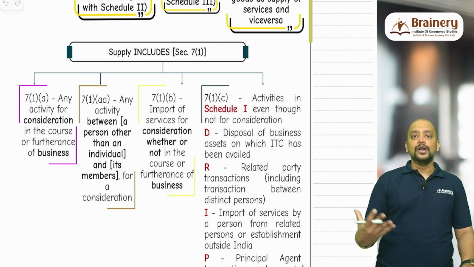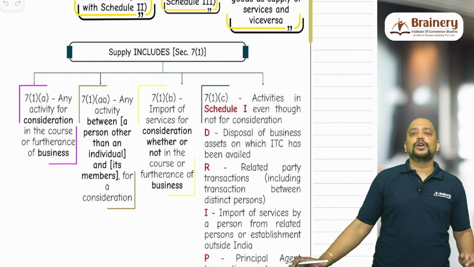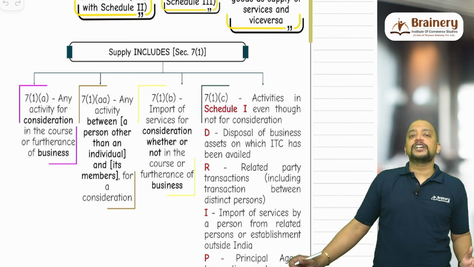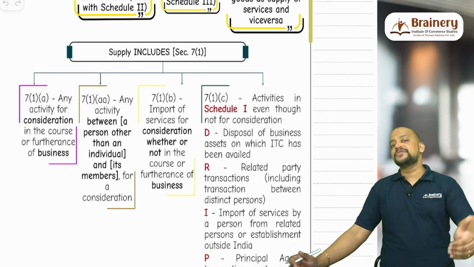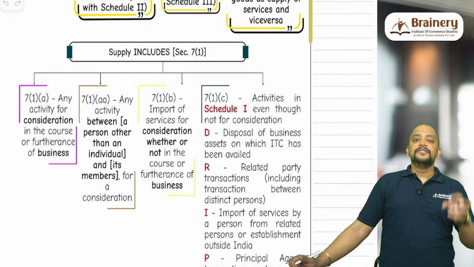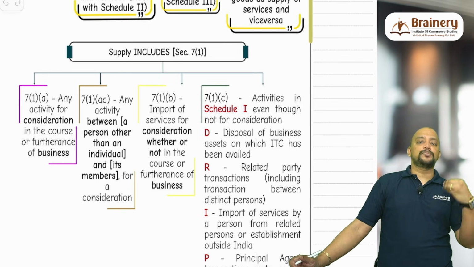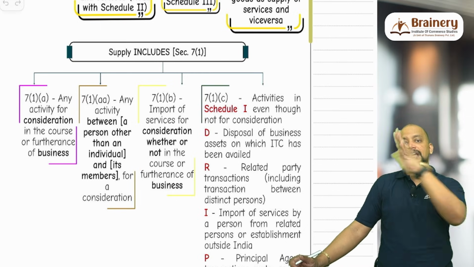What if I don't know how much is the value under rule 30 or rule 31? So that is the place where we will go for provisional assessment. So when it is not possible to determine the value as per section 60 of the CGST Act, we will be making an application for provisional assessment. When we make the application, the officer will determine how much is the value, and accordingly he will pass a provisional assessment order, and thereafter he will do the final assessment order. That is the connection there.